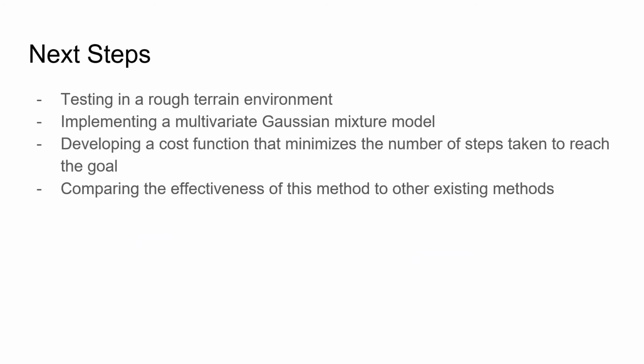So going forward, what I would like to do is first test these cost functions on a rough terrain environment to ensure that they work in complicated environments. Then I would like to implement a multivariate Gaussian mixture model as the probability distribution that I use to select samples. I would also like to develop a cost function that minimizes the number of steps taken to reach the goal, as this is a common criteria in efficient path planning.